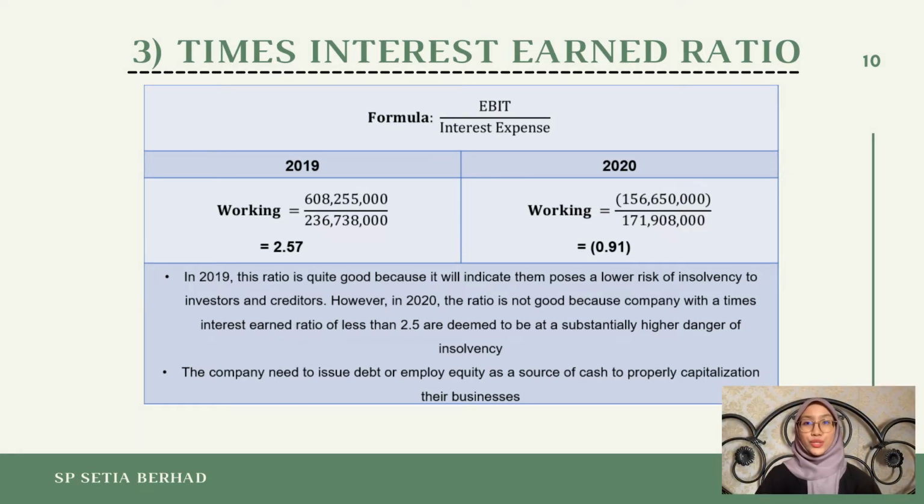Times interest earned ratio is used to measure a company's capacity to satisfy its debt obligation based on current income. It shows the company's capacity to cover the interest owing on debt commitments. The formula is calculated by dividing the earnings before interest and tax by the interest expense.